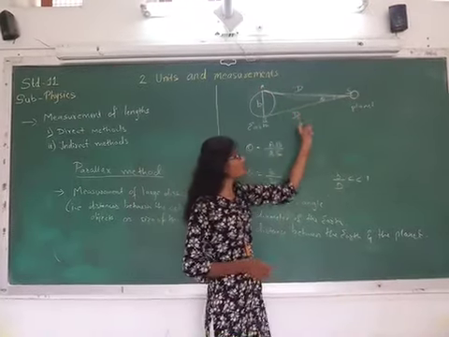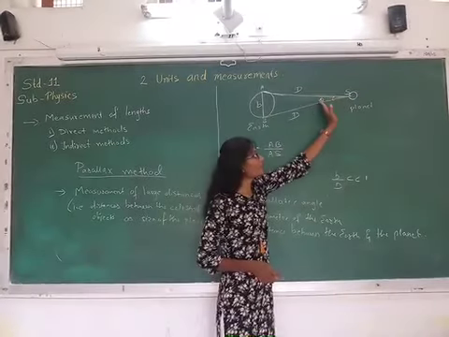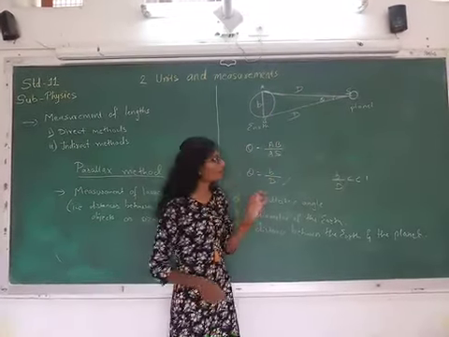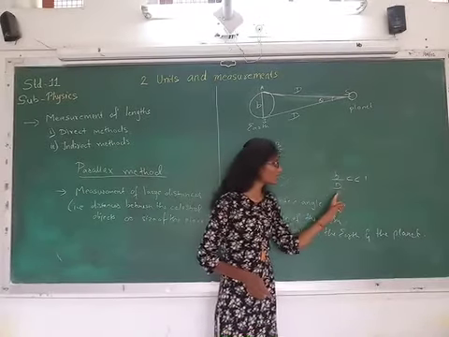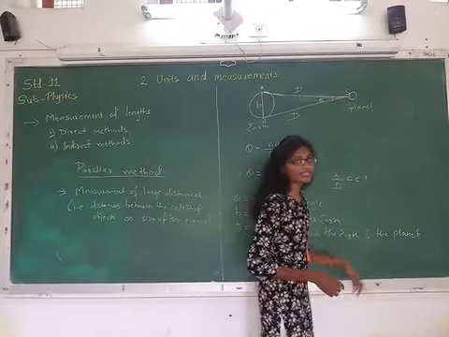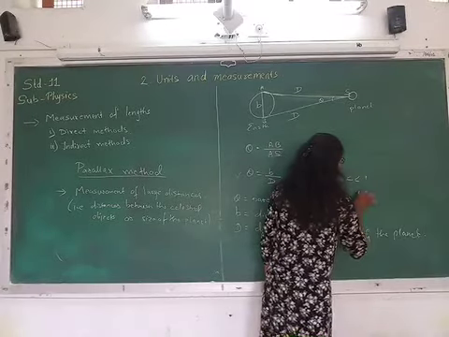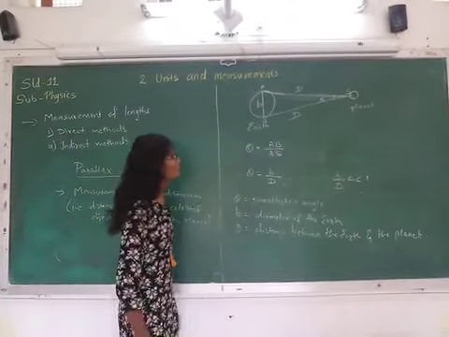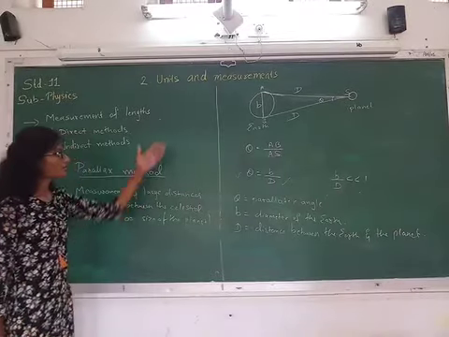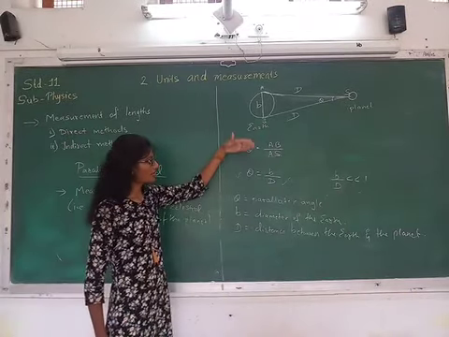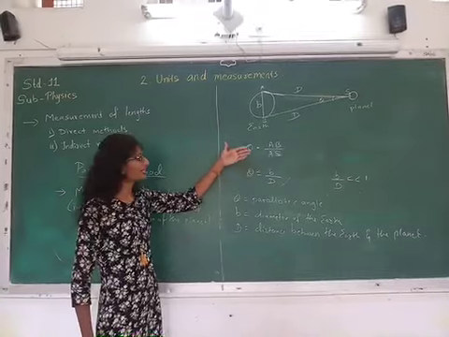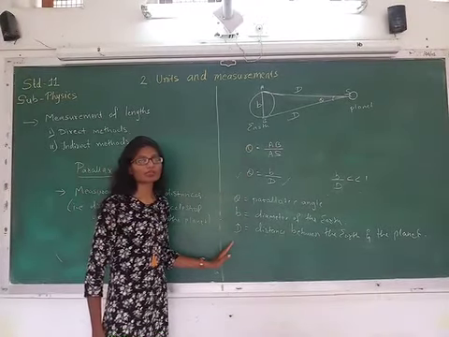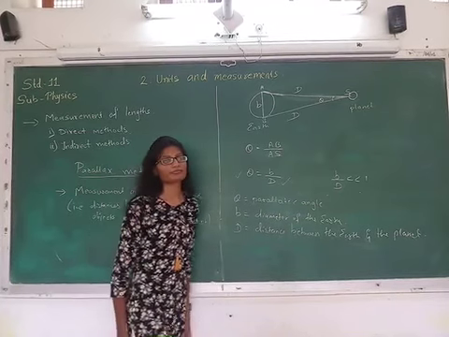Because these distances are very large, the angle made by these two lines will be very small, and for that reason b upon d is very much less than 1, or you can say theta is very small. So remember this now. What is important is this figure, this formula, and you need to mention these terms: what is theta, what is b, what is capital D.